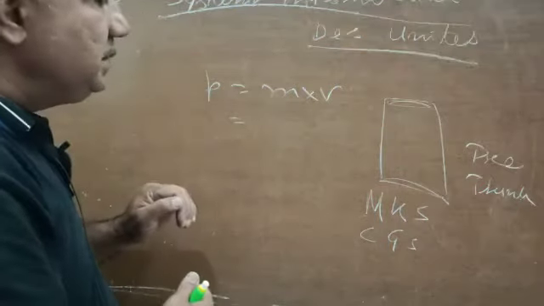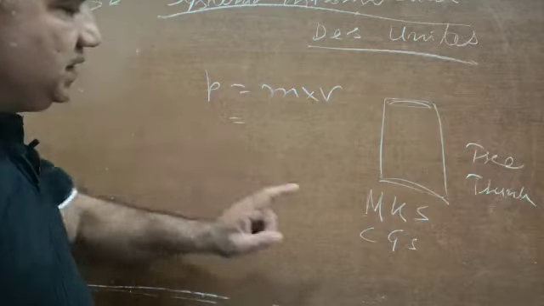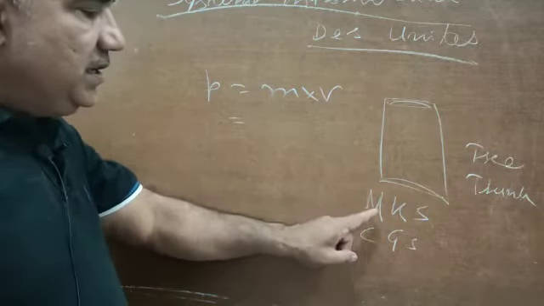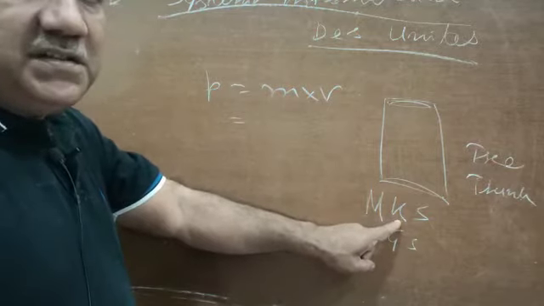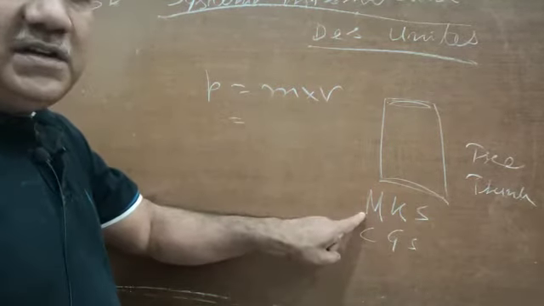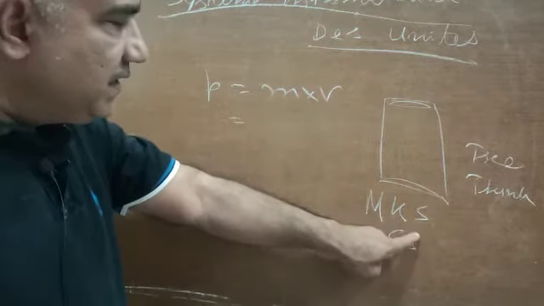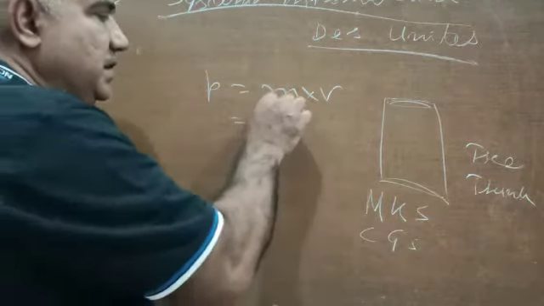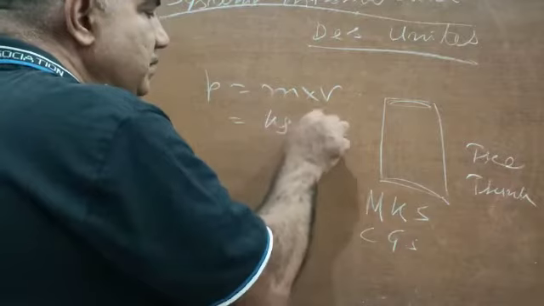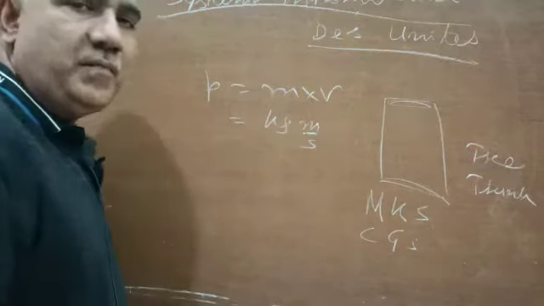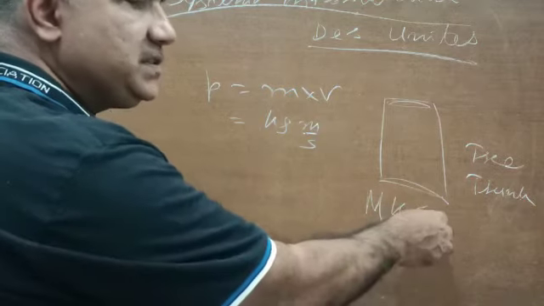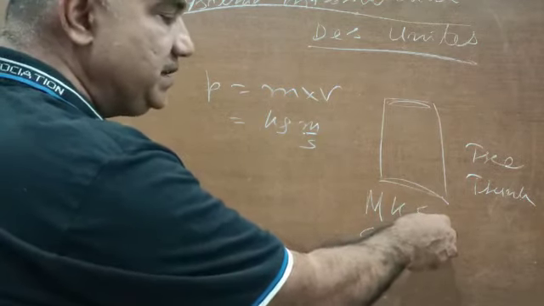In the International System of Units also, the mass is taken in kg, distance in meters, and time in seconds. So for the MKS and SI systems, this becomes kg meter per second. This was kilogram indicating mass, meters indicating distance, and s, second, indicating time.